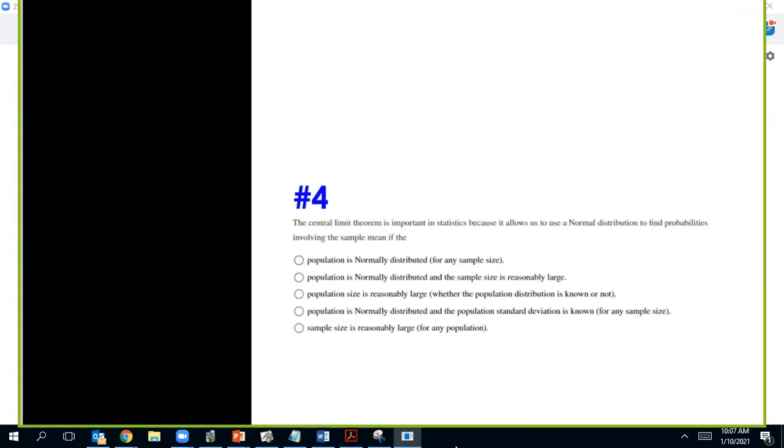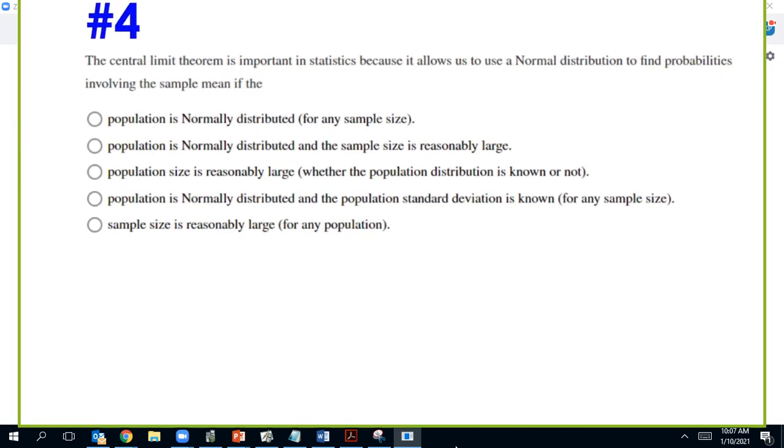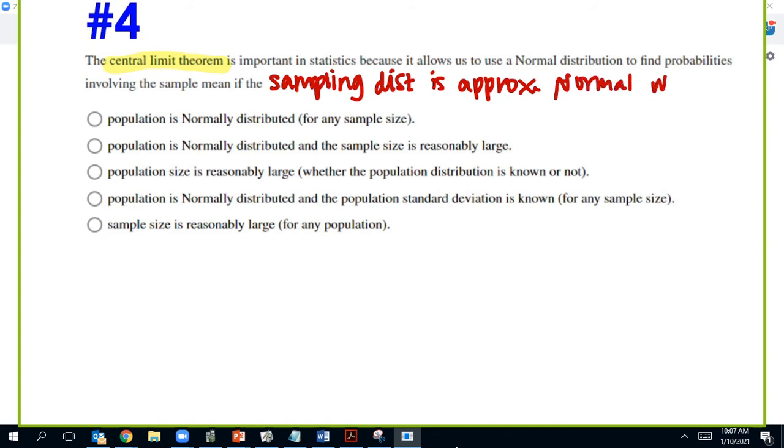All right, number 4, central limit theorem. So the central limit theorem says that your sampling, I'll just put that in red, so it's like a note. Sampling distribution is approximately normal when your sample size is at least 30, no matter what the population looks like.